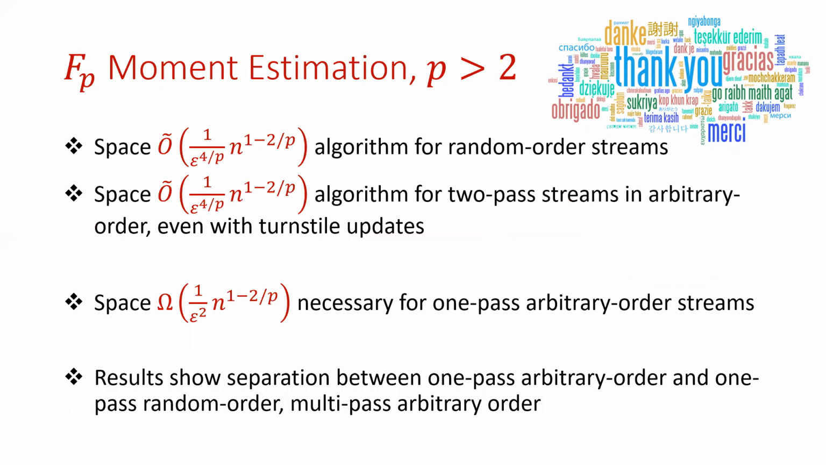In summary, our work shows both improved upper and lower bounds for random order streams and arbitrary order streams. For random order streams, we first show an upper bound of 1 over epsilon to the 4 over p times n to the 1 minus 2 over p. And we show roughly the same space complexity for two-pass streams in arbitrary order, even with turnstile updates. On the flip side, we show that 1 over epsilon squared times n to the 1 minus 2 over p is necessary for one-pass arbitrary order streams. Thus, our results show a separation between one-pass arbitrary order streams and both one-pass random order and multi-pass arbitrary order streams.